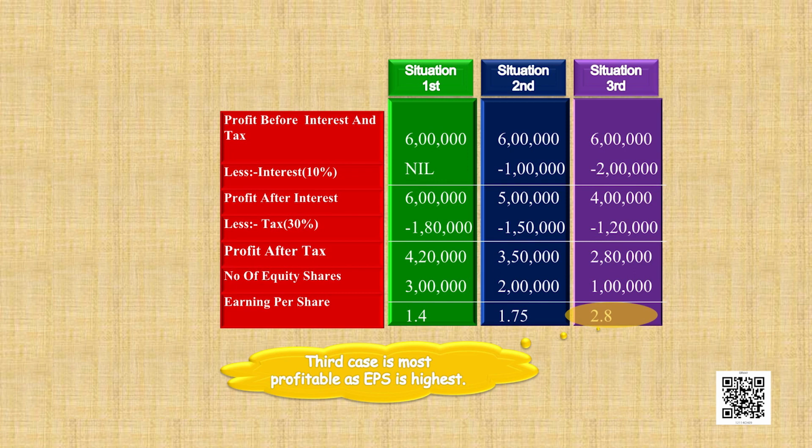In the second case, the profit after tax was 3,50,000. This has been divided into 2 lakh shares. This is because the equity capital that was invested was 20 lakh, as 10 lakh was financed by debt.